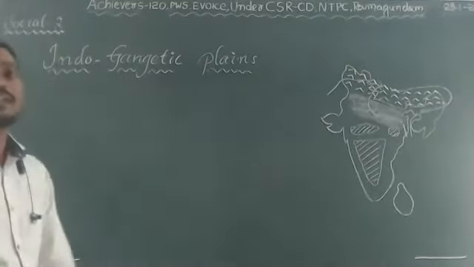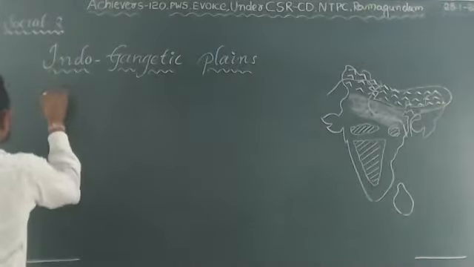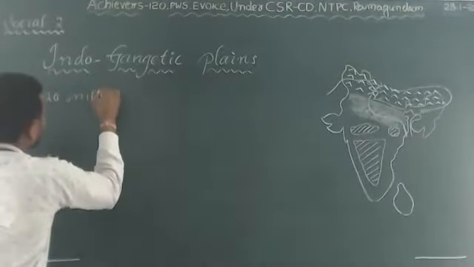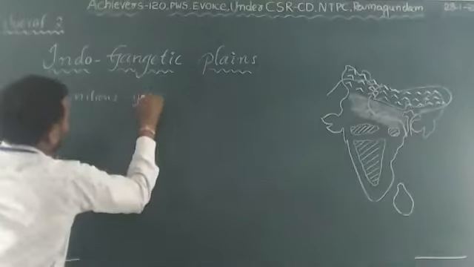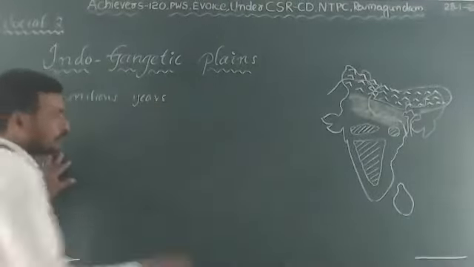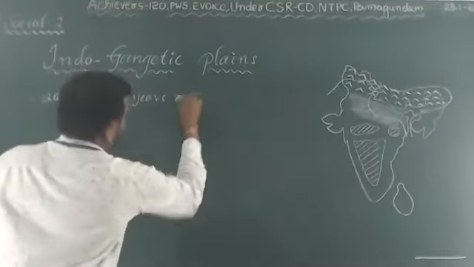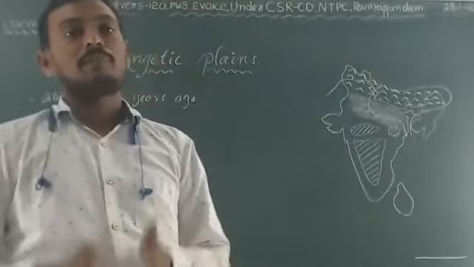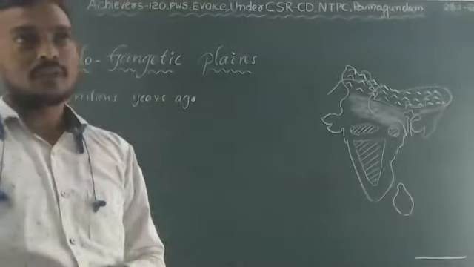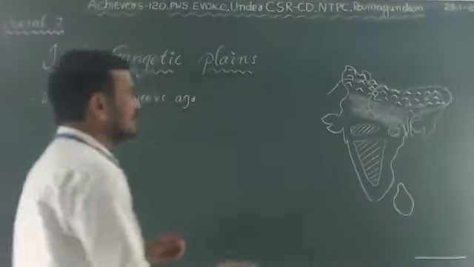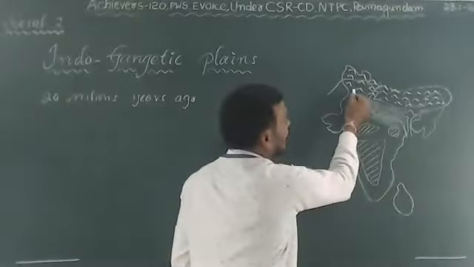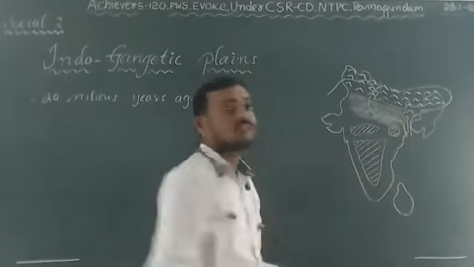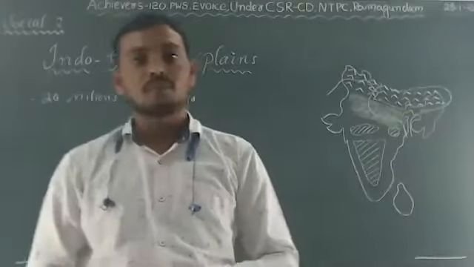Twenty million years ago, through the interaction of Indus, Ganga and Brahmaputra, the plains were formed. Twenty million years ago, there was a shallow basin which formed along the feet of mountains, on the foothills of the Himalayan mountains.